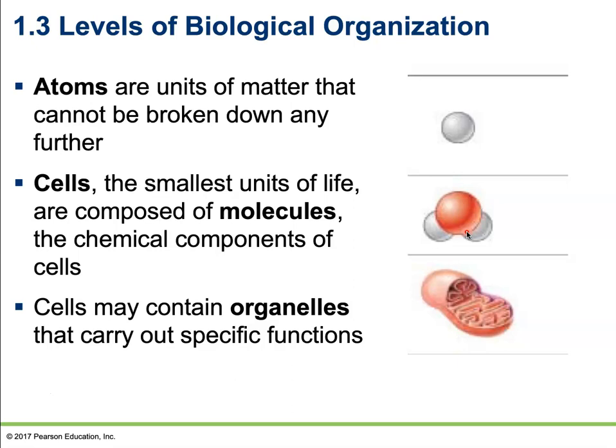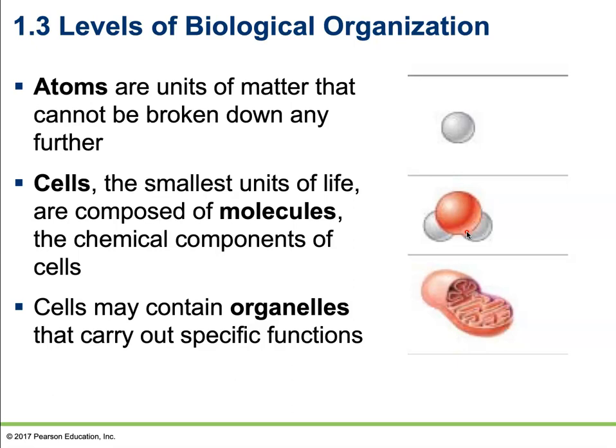Just like you have an organ in your body that is used to digest, to break down, like your stomach, we're going to have specific organelles found at the cellular level that are going to aid in digestion. We're going to have specific organelles that are going to aid in the production of ATP. We're going to have specific organelles that are going to focus on the storage of information, sort of the brain of the cell. So that's what organelles are. They're going to be these tiny little organs that carry out specified functions at the cellular level.